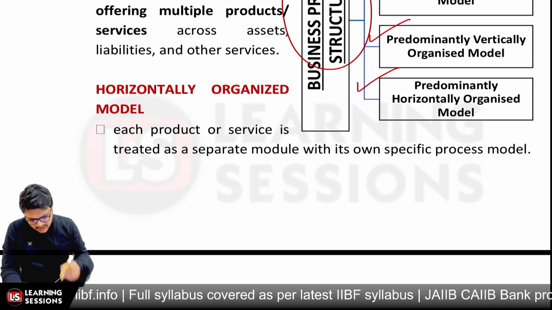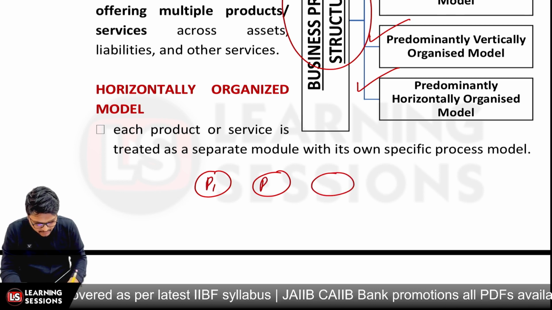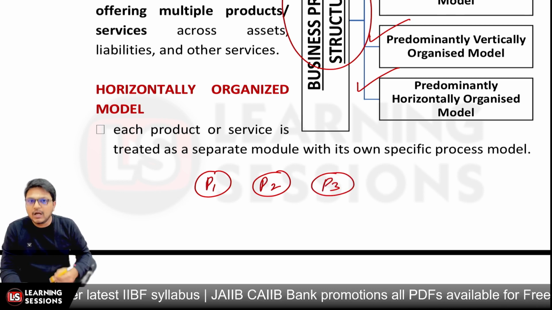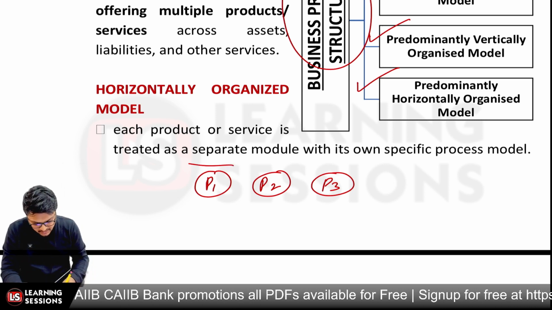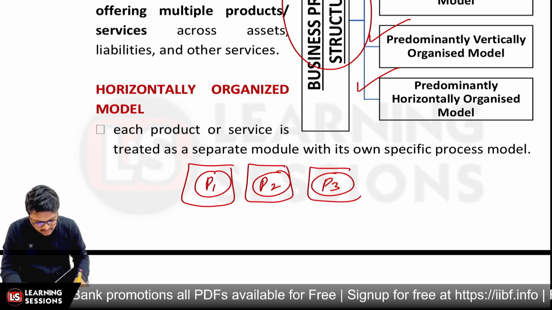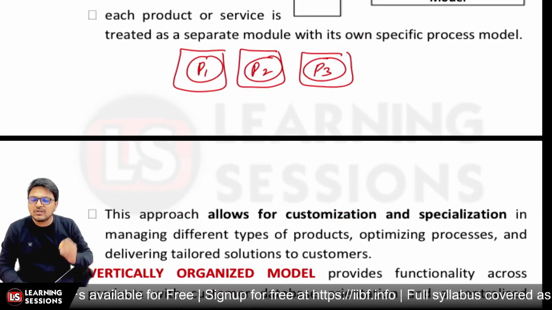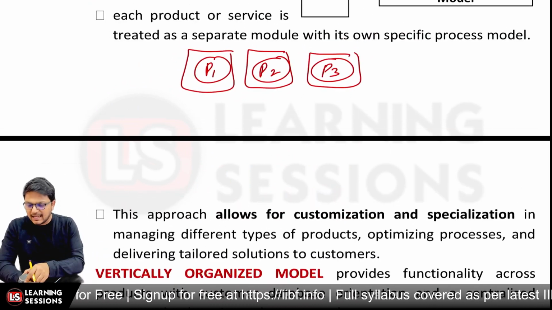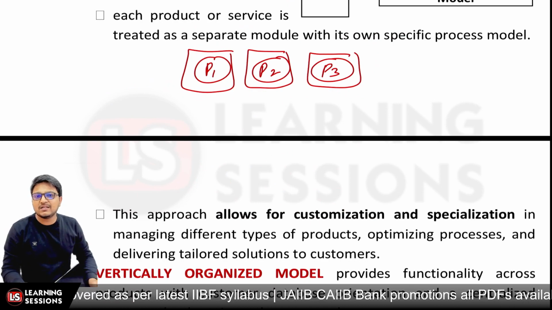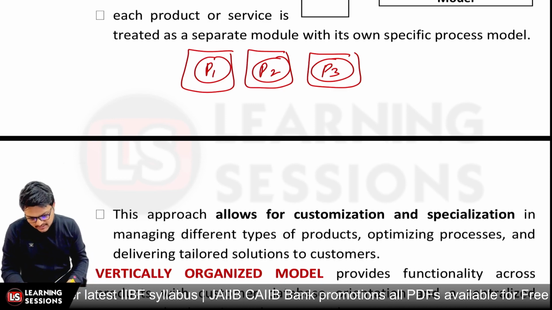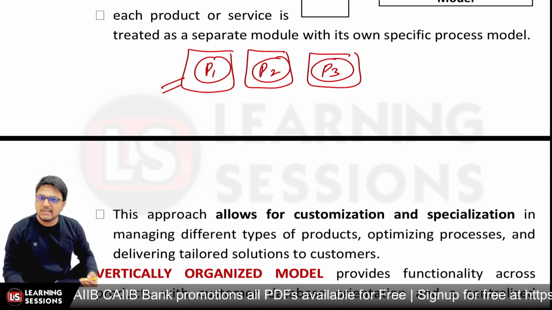In this scenario, each product is treated as a separate module. Let's say P1 is a different product, P2 is a different product, P3 is a different product. They will be treated as separate modules, and each will have its own process model. For this product the process model is different, for that product it is different, and for P3 it is different too. This approach helps us customize the different products easily.